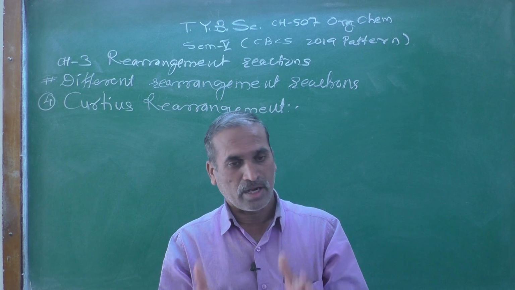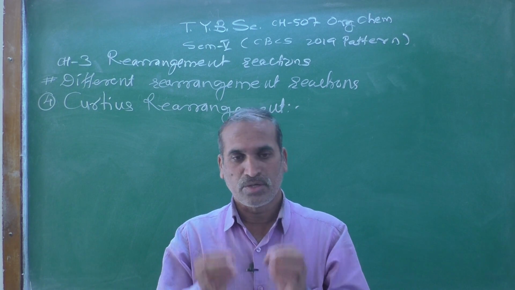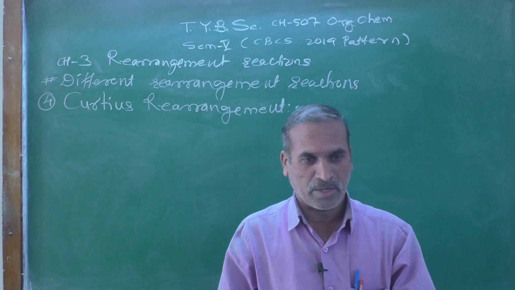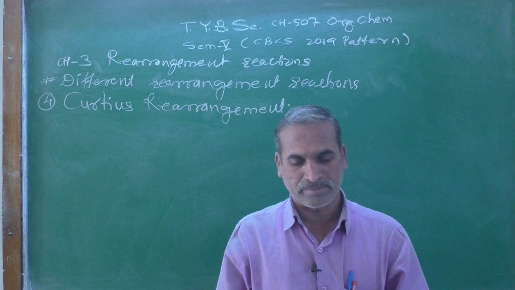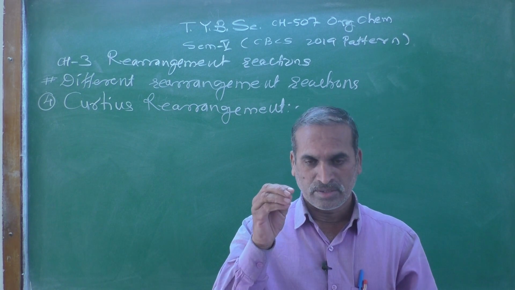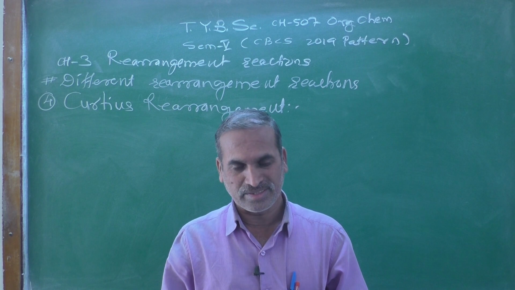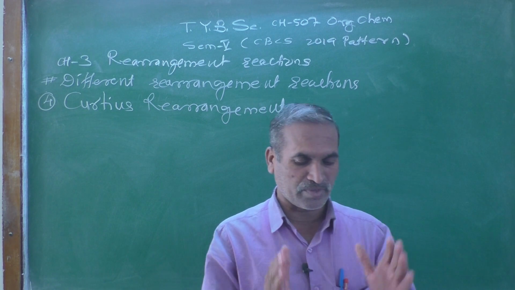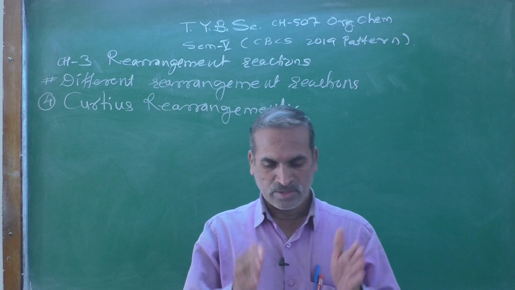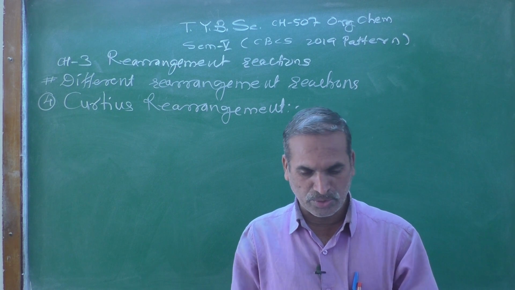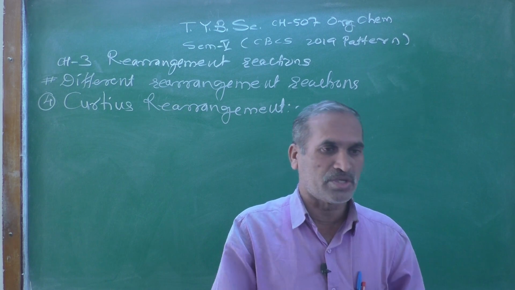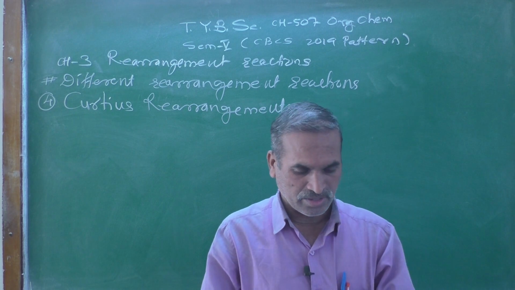What are the starting material or precursor used in a Curtius rearrangement? What kind of side product or main product is obtained during that reaction? These are some highlighted, notable points we discussed in our previous lecture. So now onward we are going to discuss the rest of the points which are essential for Curtius rearrangement.